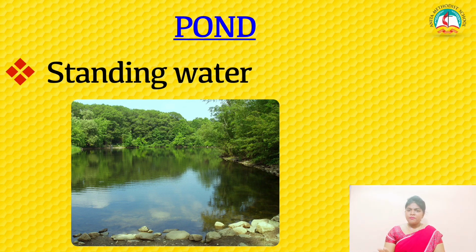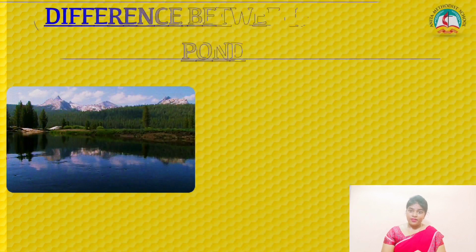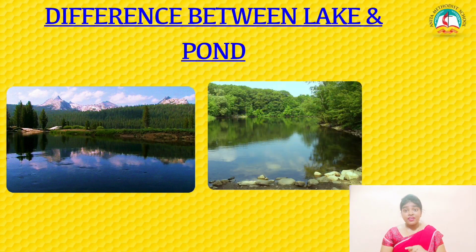Okay, few ponds are natural. Okay, right. And what is the difference between a lake and the pond? A lake is bigger than a pond, and both can be artificial or man-made, but most of the lakes are natural and most of the ponds are artificial, and both are standing water. And the lake will be much deeper, but a pond will not be that deep when compared to a lake.